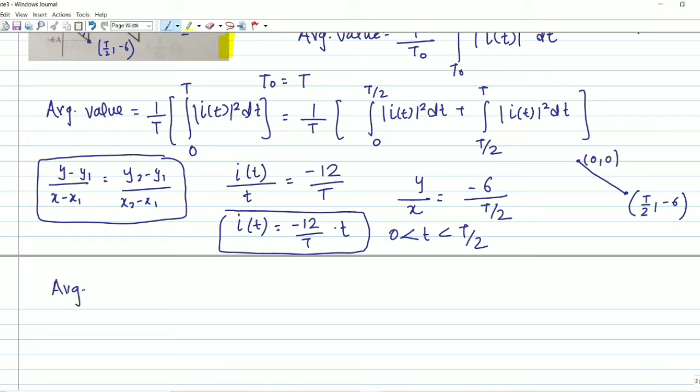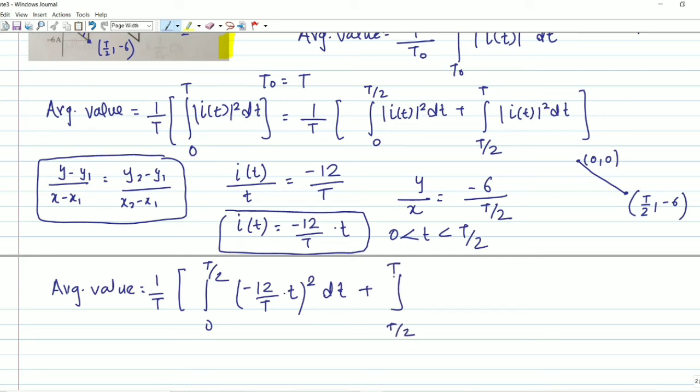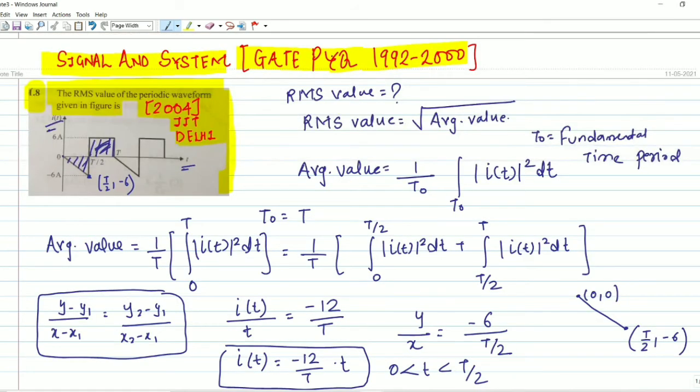We can write average value will be equals to 1 by T from 0 to T by 2. For 0 to T by 2, our equation will become minus 12 divided by capital T multiply with small t square dt. Understood? From T by 2 to capital T, what is the equation of it? From T by 2 to T. Focus on this part, which I am highlighting.